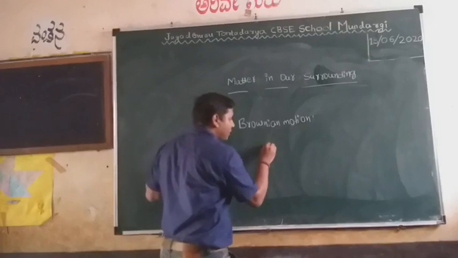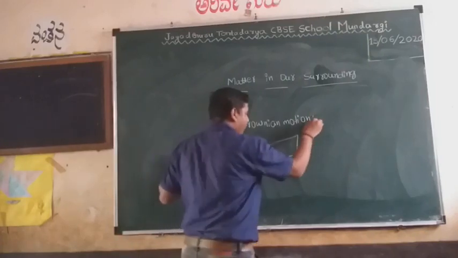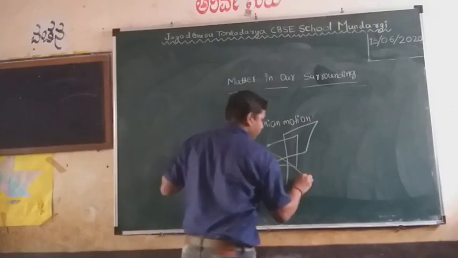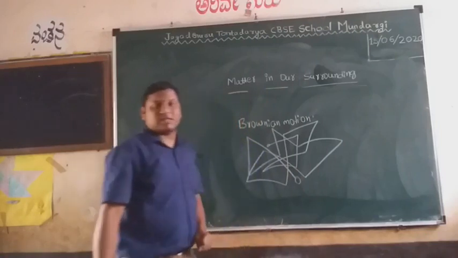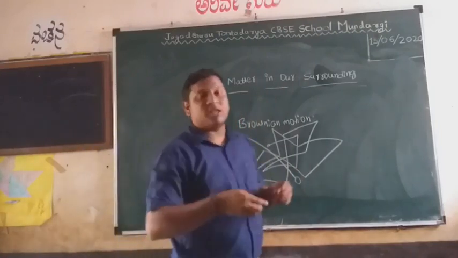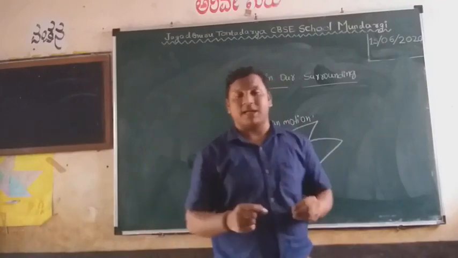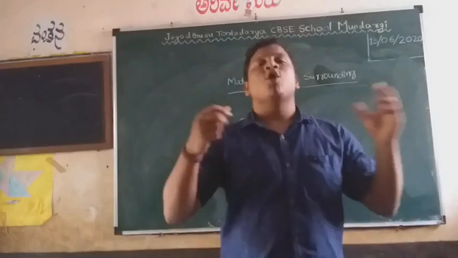When Robert Brown saw the motion of particles under the microscope, he observed that the particles are moving like this. This is a zigzag. According to Brownian motion, the zigzag motion of particles in a solution is called Brownian motion.